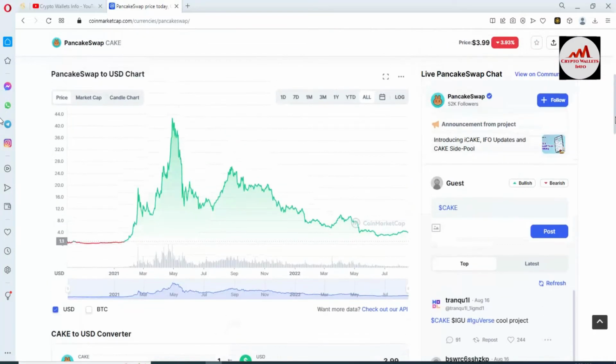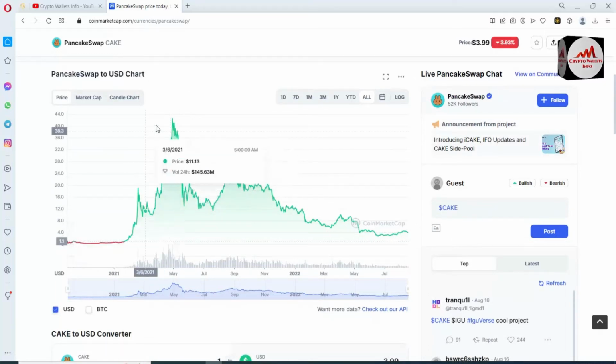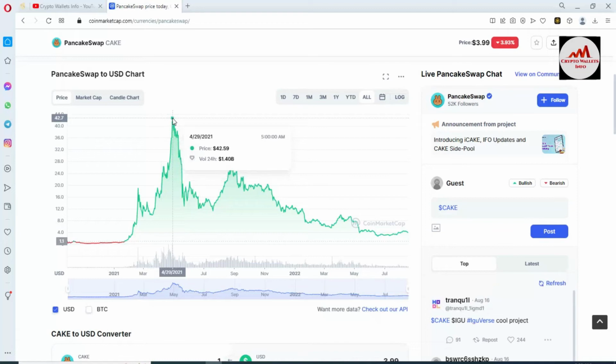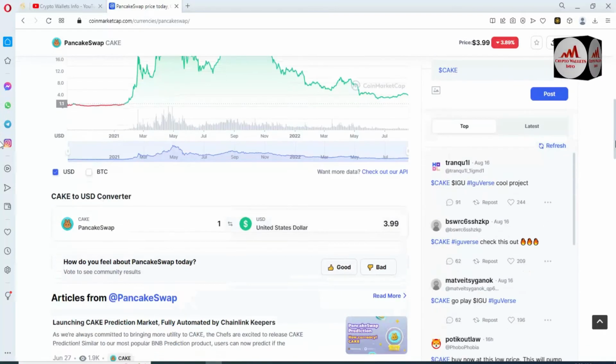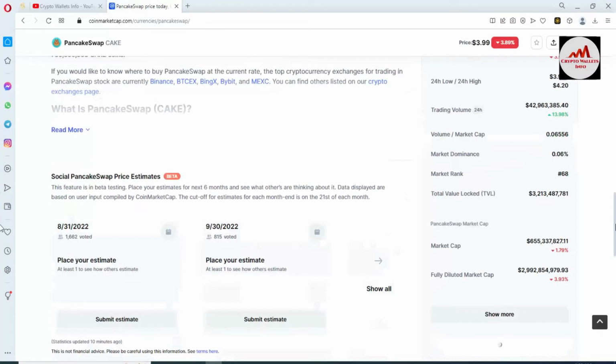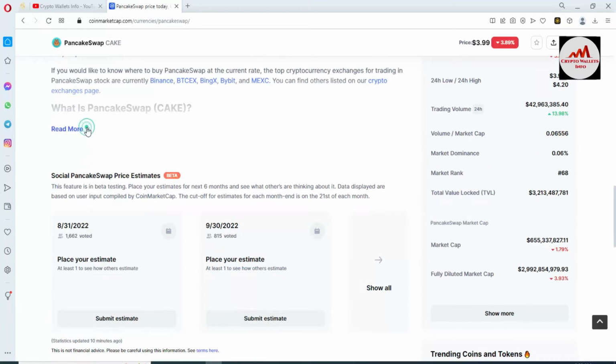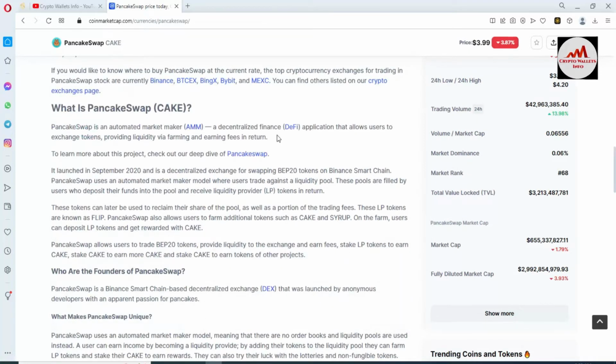You can see Pancake Swap launched at $1 and its all-time high was almost $42, but at this time the price is only $3.99, meaning $4. It depends on you. I'm not giving you any financial advice. If you want to connect your wallet or swap, it depends on you. I'm just giving you information for educational purposes.